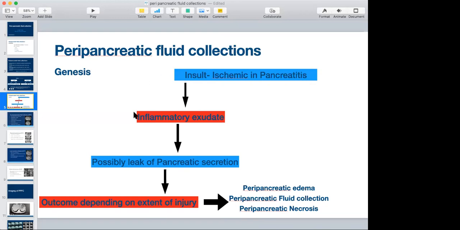So overall, to prevent any complication of pancreatitis, it is very important that treatment starts then and there, when the patient is identified with acute abdomen, so that most of the complications can be avoided.